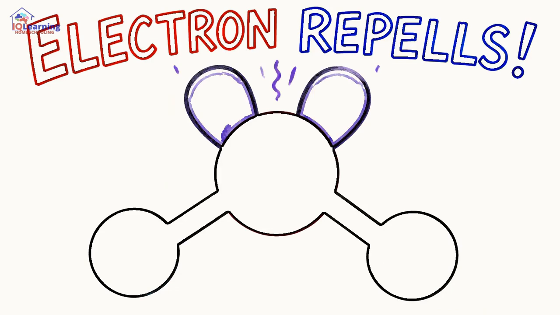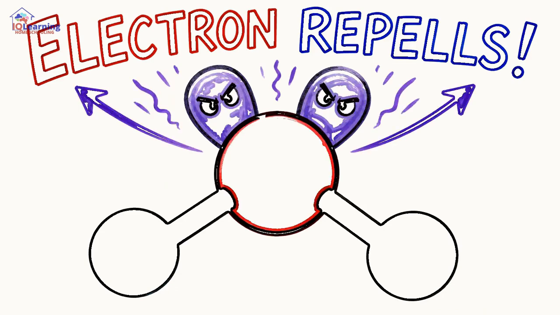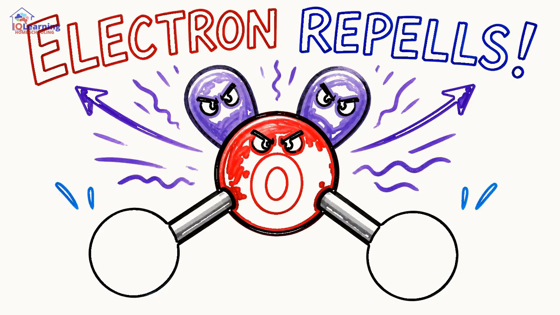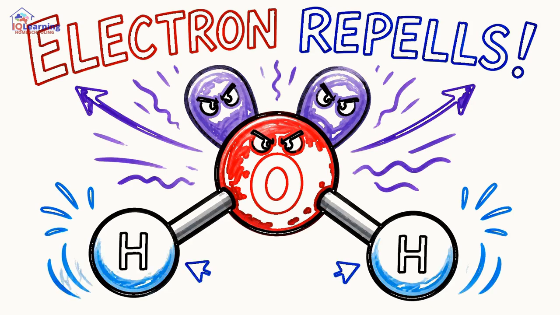So, the next time you see a chemical formula, remember it's not just a flat collection of letters. It's a dynamic, three-dimensional structure, all shaped by the simple, powerful dance of electron repulsion.